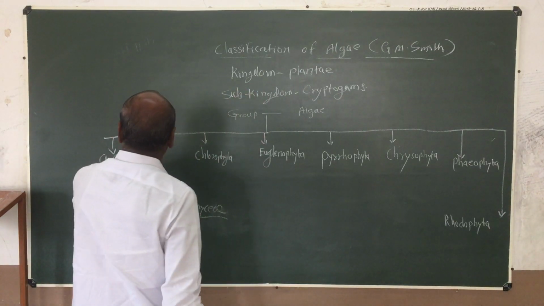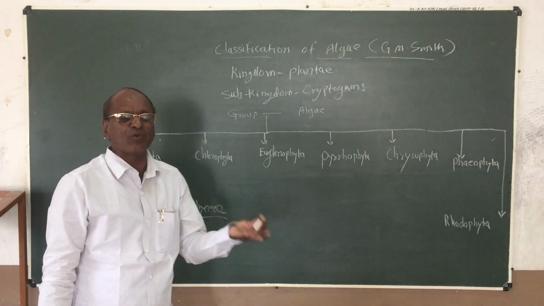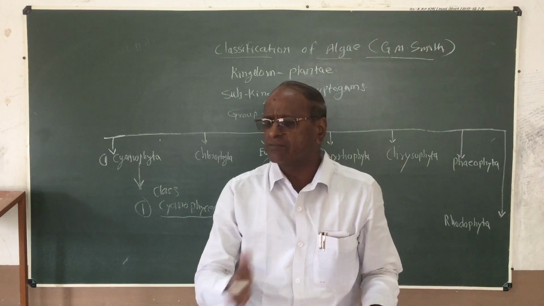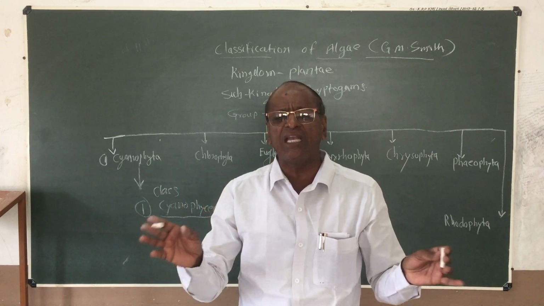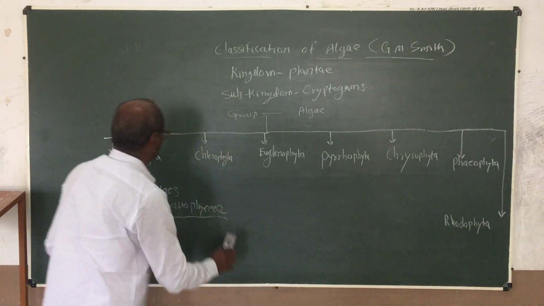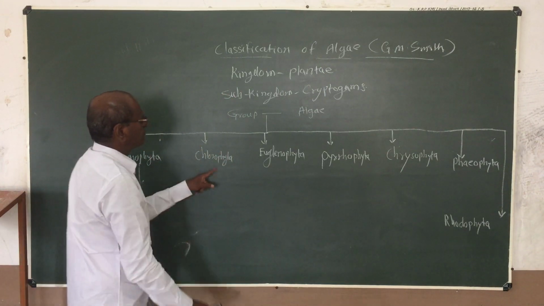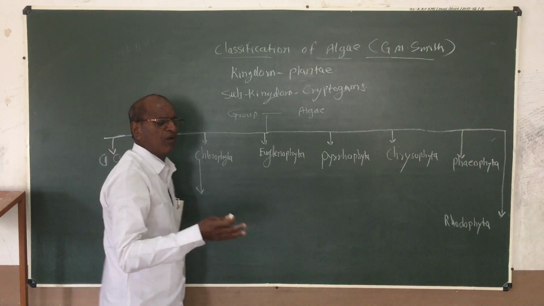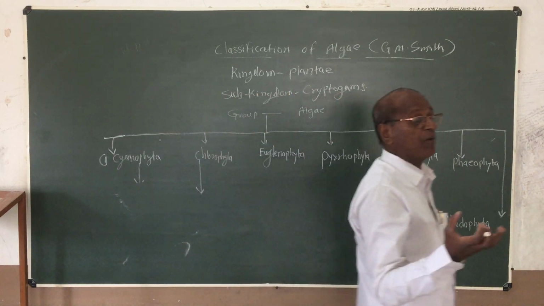This Cyanophyta member shows the prokaryotic image. Last time we already studied this. The sexual reproduction is totally absent. The next group, next division is Chlorophyta. This Chlorophyta, what is the common name of chlorophyll?